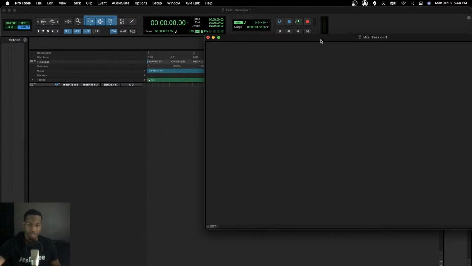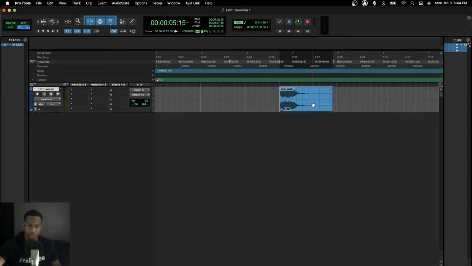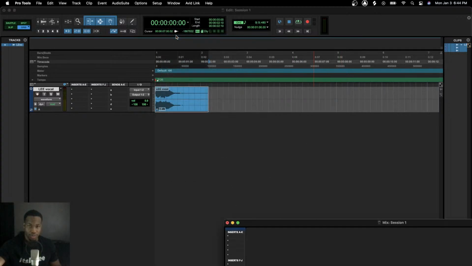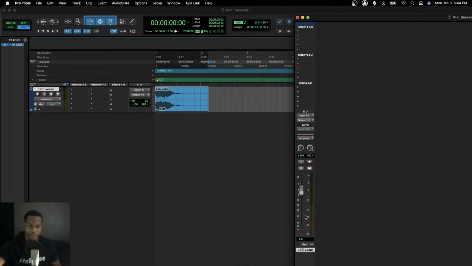So what I'm going to do is I'm going to add that same audio track back in. We'll add, boom, add it, we'll just drag it over. And it's going to be right there. And if we go back up to the top and we go to our mix window, you guys are going to see that it added on that window as well. So let's drag this to the bottom real quick. And now we have our fader that controls the volume. And as this number changes, this number correspondingly changes at the same time. It's the same exact thing. It's a mirror image, right?